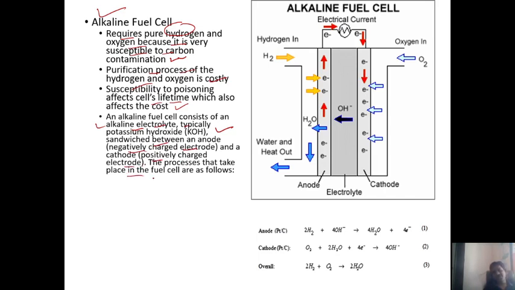The processes that take place in the fuel cell are as follows. So what is here in the anode? Platinum coated. The cathode is also platinum coated. So in alkaline fuel cells, hydrogen is supplied toward the anode, guys. Whenever hydrogen is supplied, what type of electrolyte will be used? KOH. So this hydrogen reacts with OH negative ions from the alkaline fuel cell electrolyte. What is formed? H2O plus 4 electrons. These electrons go through the circuit and generate current, guys.